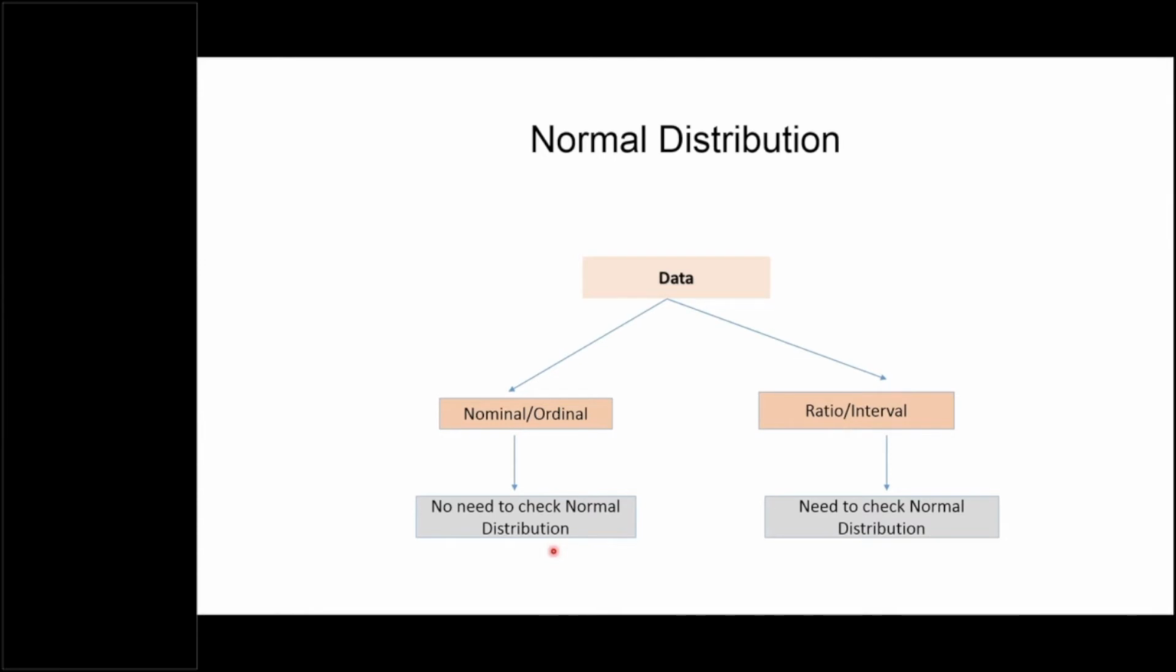because nowadays we have software available to everyone. Even if you try to see the normal distribution for nominal or ordinal data, the software will give you some result, right? But that is not appropriate. So no need to check the distribution in the case of nominal or ordinal data, because we know very well that these data do not follow the normal distribution. When we have data in ratio and interval scale, only then do we need to check the normal distribution.